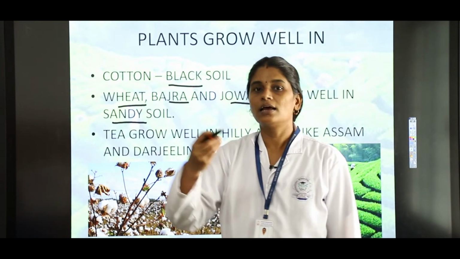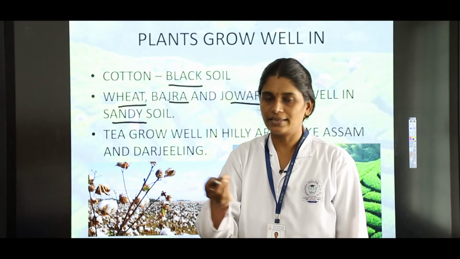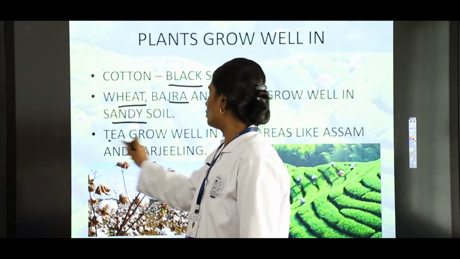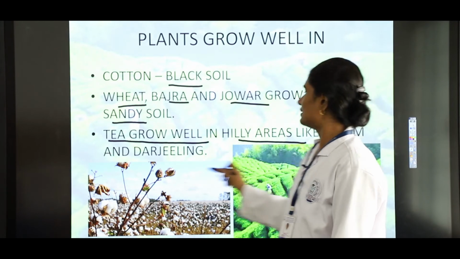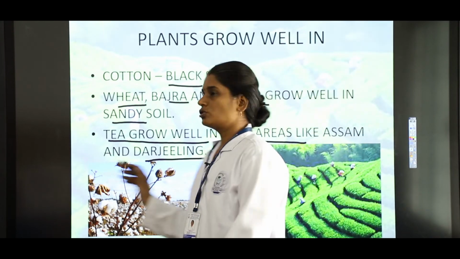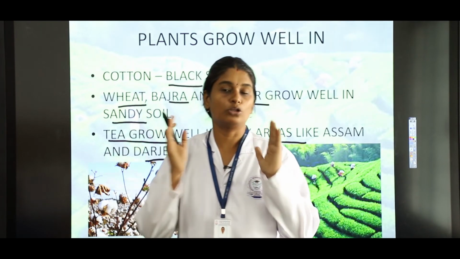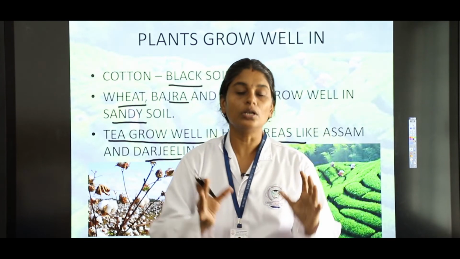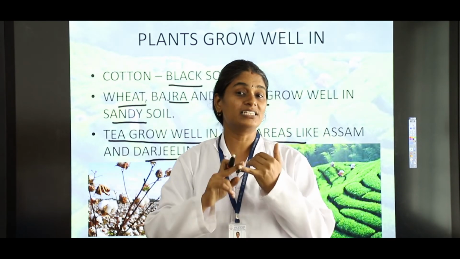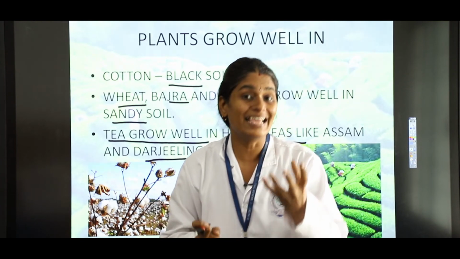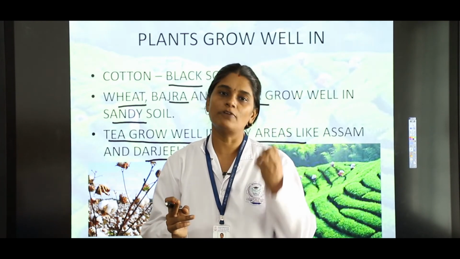Sandy soil is very granule-like soil. And then tea grows well in hilly areas like Assam and Darjeeling. So plants not only need a particular type of season, they also need a particular type of soil to grow well. And rice and jute grow well in clayey soil, which holds plenty of water.